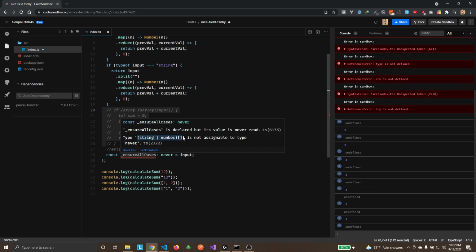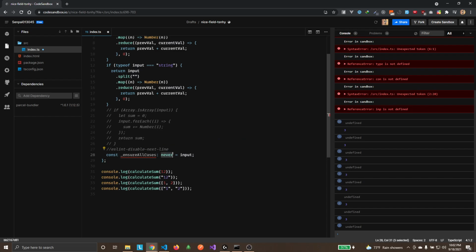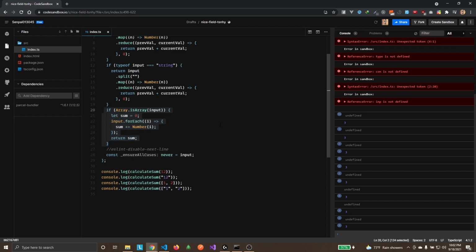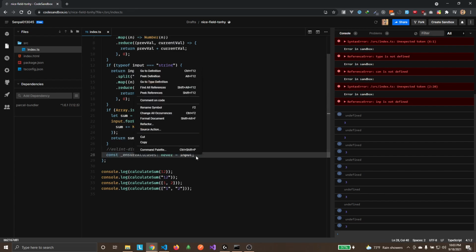So this is how the keyword never is going to help you write better code. It enforces the developer to write each and every use case for your input. So that's a practical use case for never, and this is very much required. This looks very weird, I'm not gonna lie, but this will help you write, not cleaner exactly, more like less buggy code. This makes you sure that you have handled each and every case.